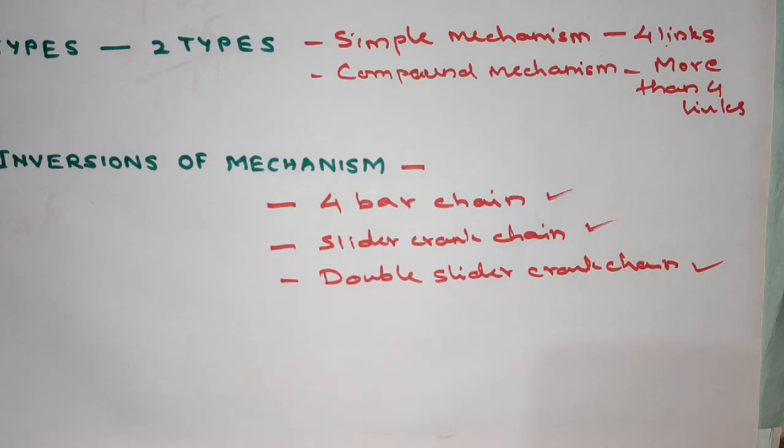Then we have inversions of mechanism. In the 4-bar chain there are 4 different links, and you can fix one at a time to get 4 different motions or absolute motions. That is called inversions of the 4-bar chain. Similarly, we have inversions for the slider crank chain and inversions for the double slider crank chain.